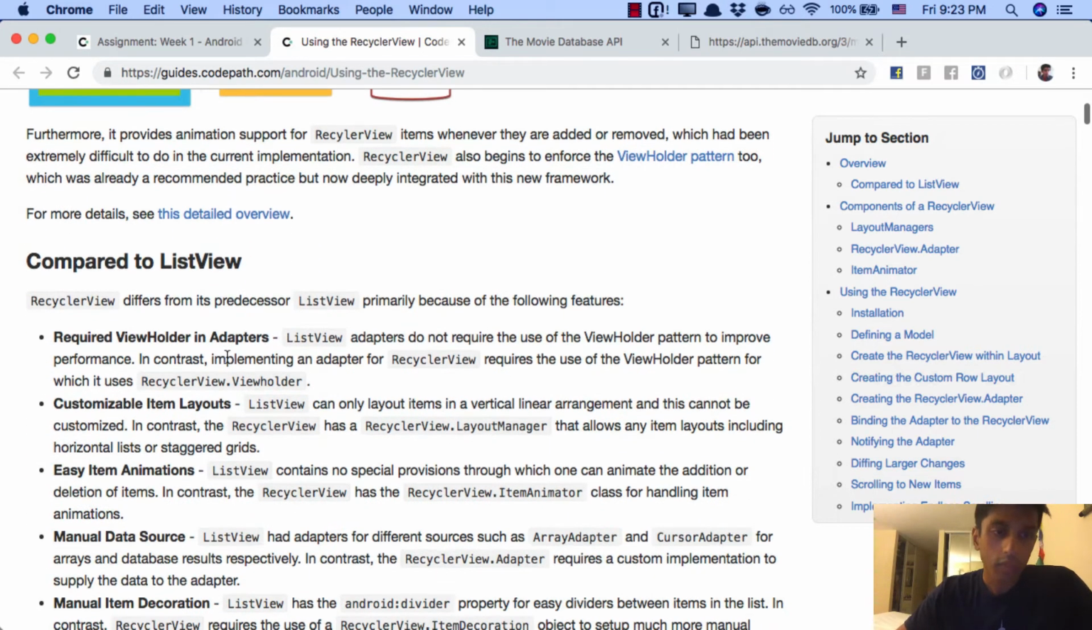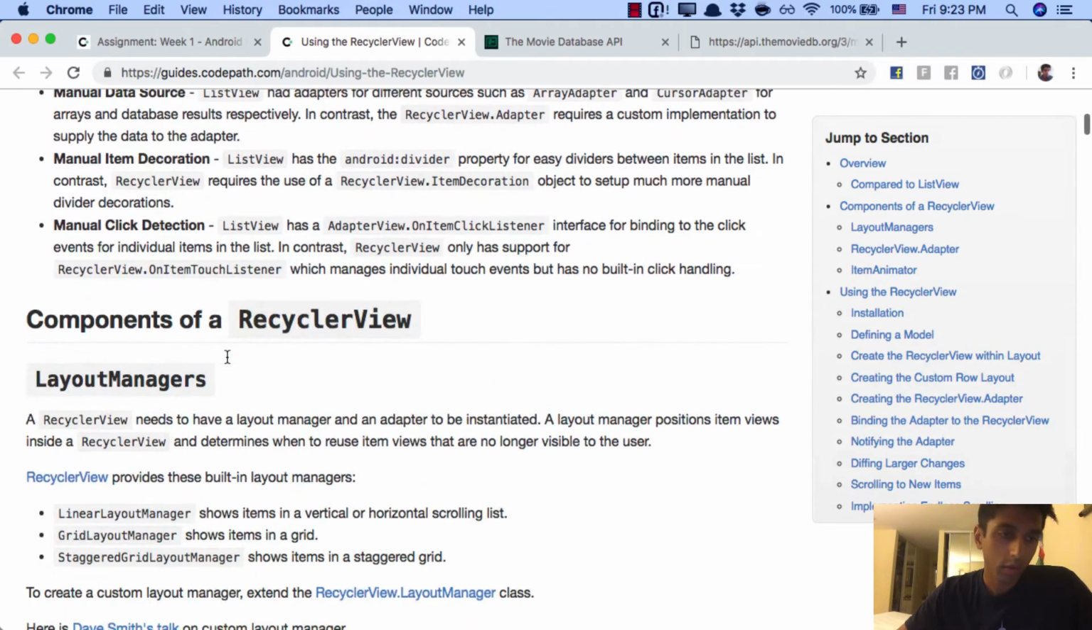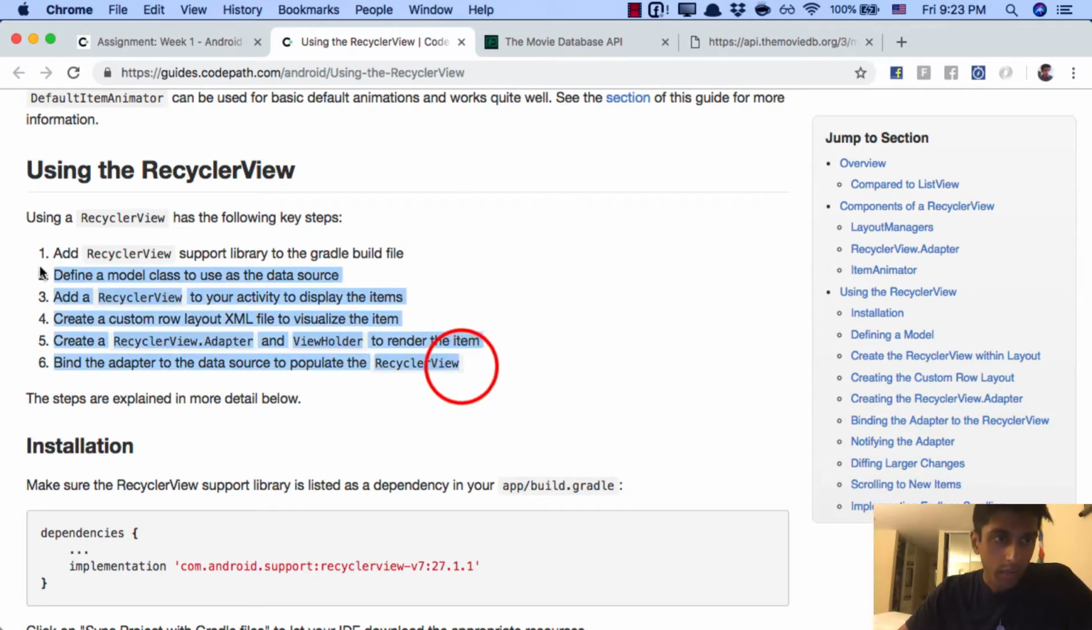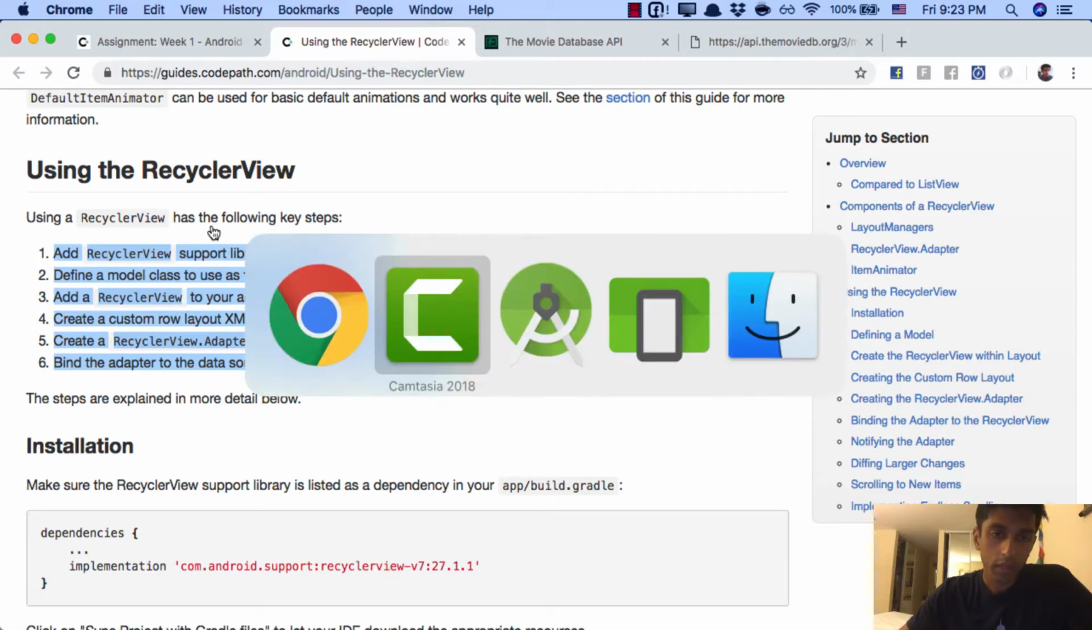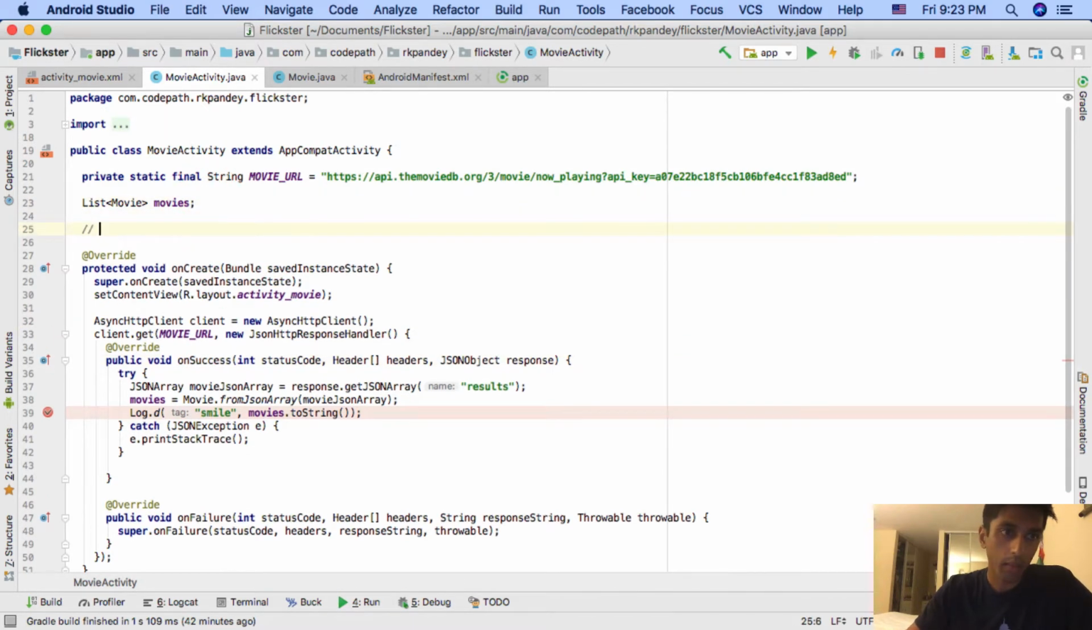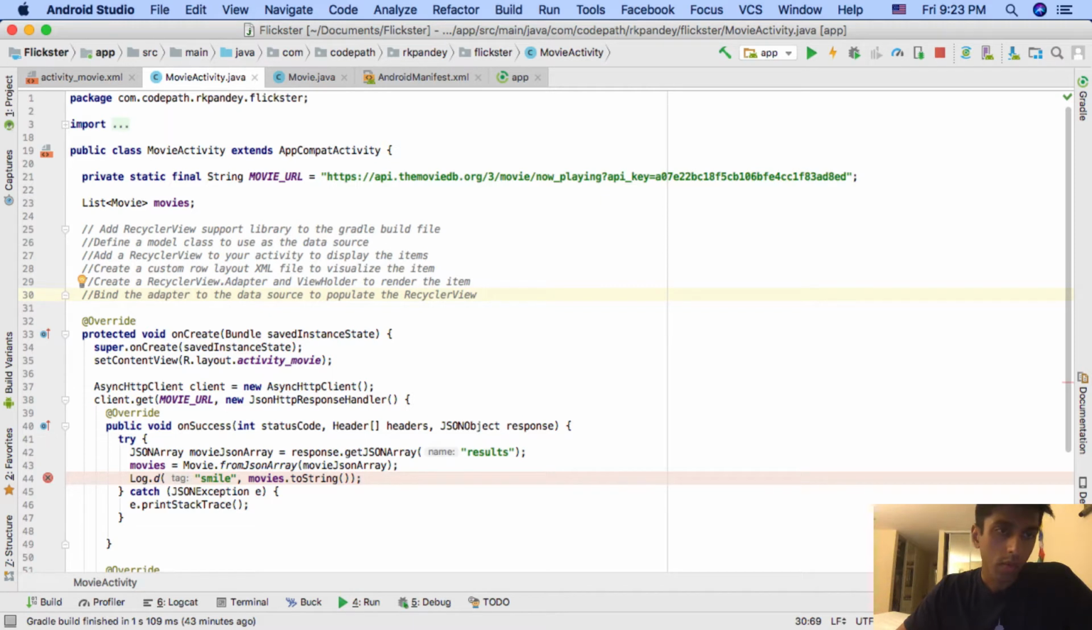Okay, so there's a couple different steps to use the recycler view. And so if you scroll down a little bit, you have pretty much a step-by-step guide in this article. And so what I'm going to do is I'm going to copy these steps and paste them into our app. Okay, so the first step is add recycler view support library to the Gradle build file. So the recycler view by default doesn't come in your kind of vanilla Android projects. You need to add a dependency for it in your Gradle build file.